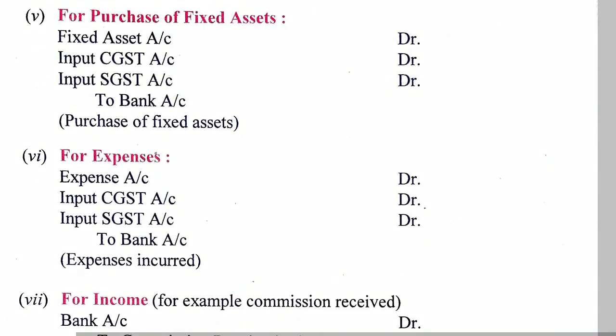Now purchase of fixed asset. Suppose furniture account debited, input CGST debited, input SGST debited. In this case we cannot claim any GST because it will not be set off. For expenses also, expense account debited, input CGST account debited, input SGST debited, because these are purchases of goods.